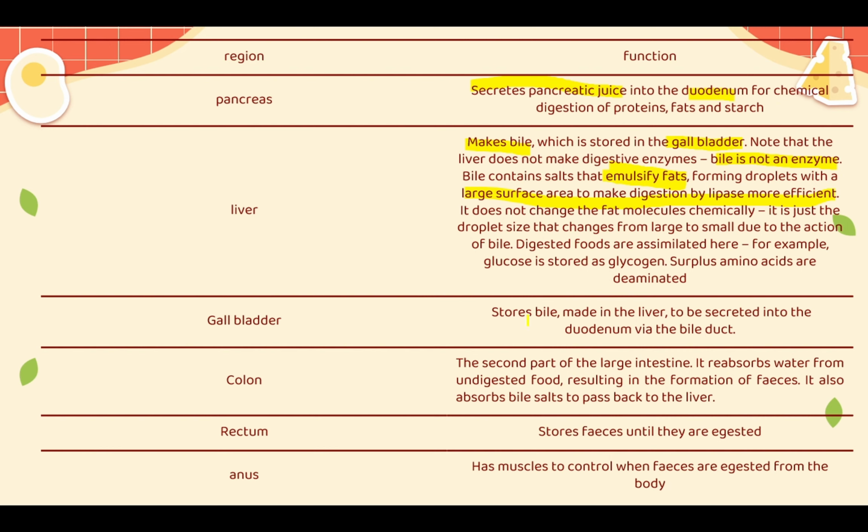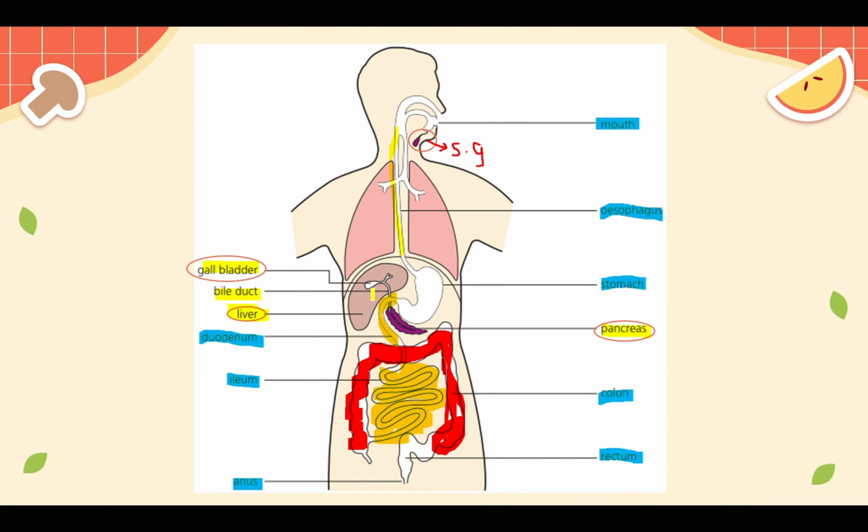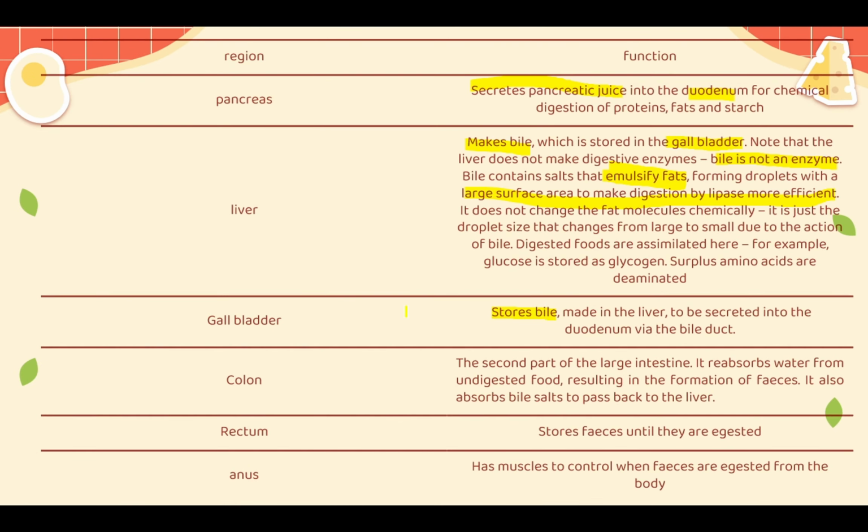Now going to your gallbladder. The gallbladder is there to store bile that is coming from the liver. It is that small part that I talked about earlier. Let me just go back here. This little part above the liver is known as the gallbladder. Bile is made in the liver to be secreted into your duodenum via the bile duct, which is that tube that moves down and is connected to your pancreas to secrete it into your duodenum.